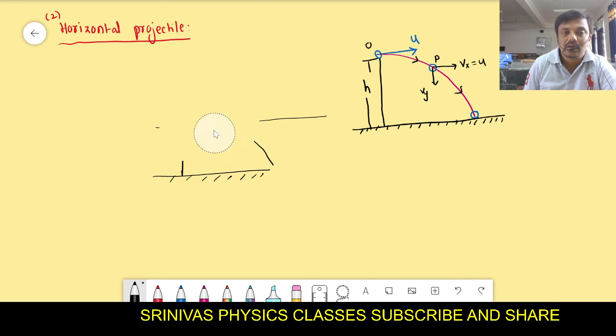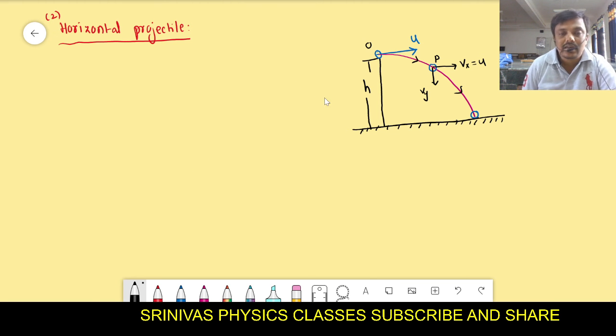I have to show that the path followed by this horizontal projectile is also a parabola. It travels some distance along the x-axis and some distance along the y-axis, because it comes down a little. It is traveling along the x and y axes simultaneously. That's why we say it is moving in a plane: moving along the x-axis and along the y-axis.